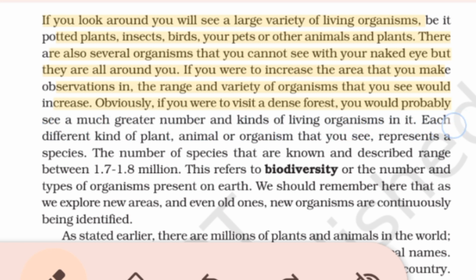Each different kind of plant, animal, or organism that you see represents a species. The number of species that are known and described ranges between 1.7 to 1.8 million. These refer to biodiversity, or the number and types of organisms present on Earth. We should remember here that as we explore new areas, even cold ones, new organisms are continuously being identified.